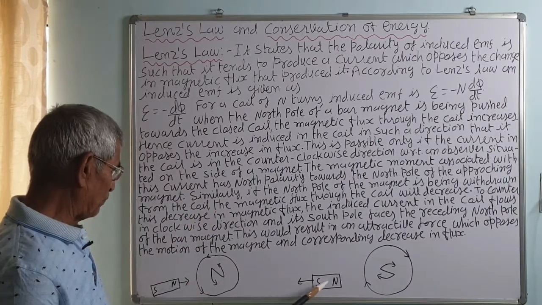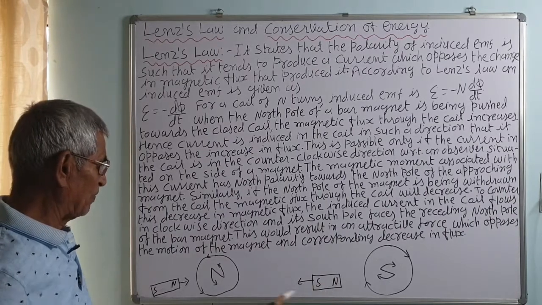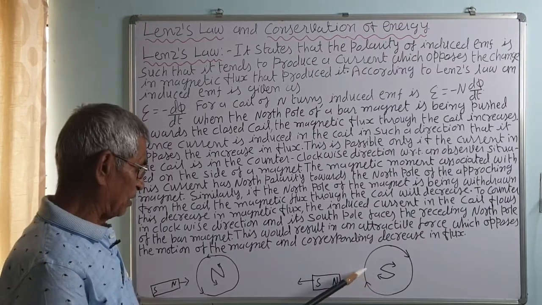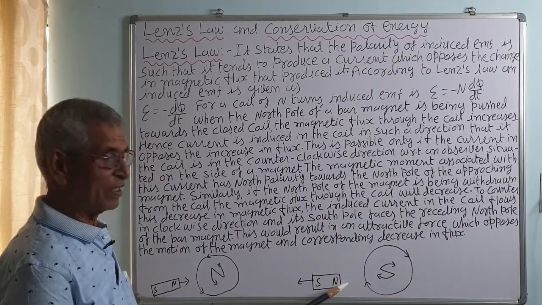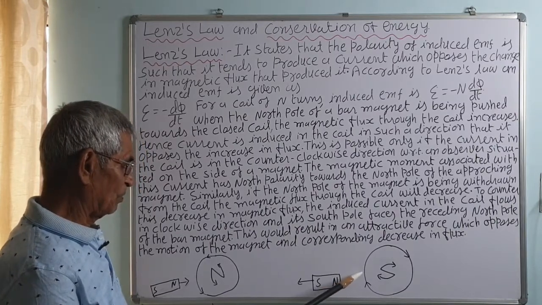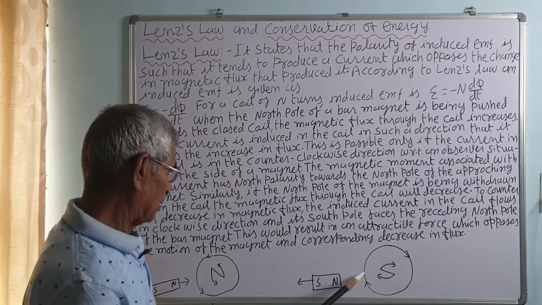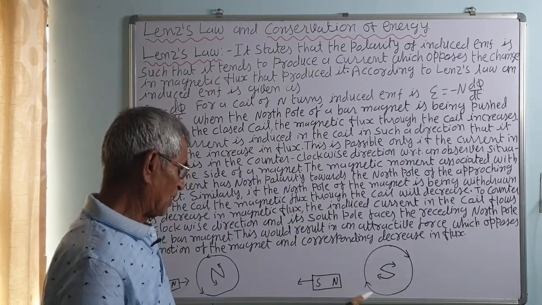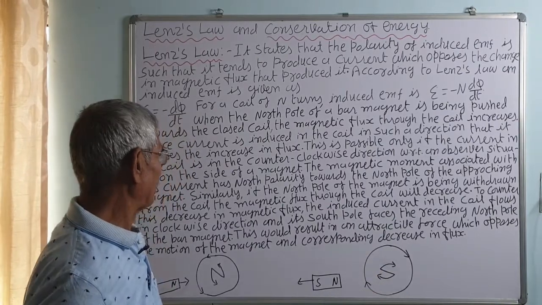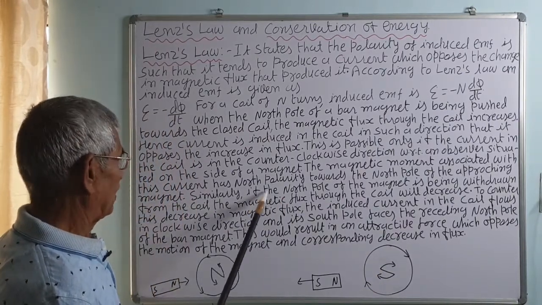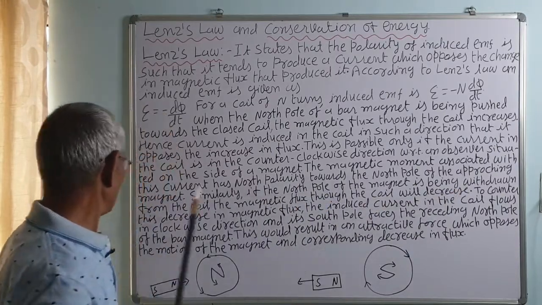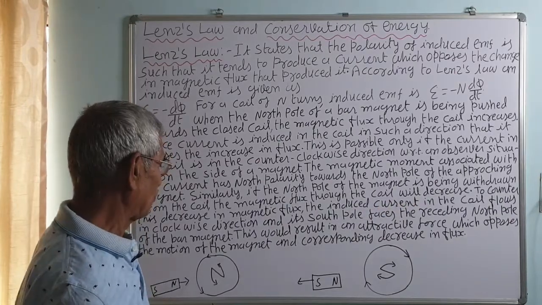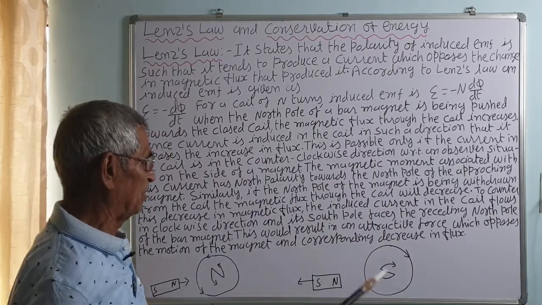Similarly, when the north pole is withdrawn, when we move the magnet away from the coil, the flux decreases. So, it opposes the decrease in the flux. It does not allow the decrease to happen. That is, the polarity of the current is such that it is in the clockwise direction, that is, a south pole is developed. Similarly, if the north pole of the magnet is being withdrawn from the coil, the magnetic flux through the coil will decrease. The number of lines of force linked with the circuit will decrease when it moves away naturally.